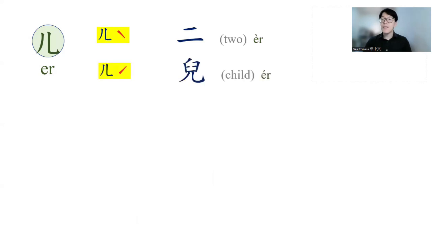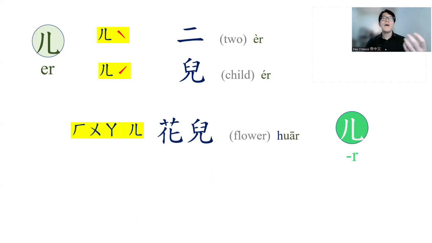Okay, and next one, second tone, is child. Okay. However, if the er becomes the coda, then the pronunciation is just like the English R. Okay, so for example, here, 花儿 is just like a northern accent. 花儿. Okay, so it's a very special symbol in 注音.